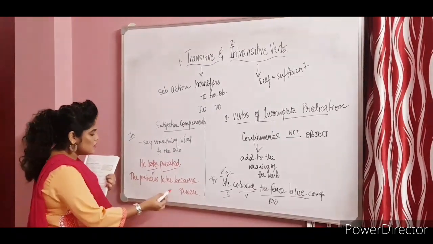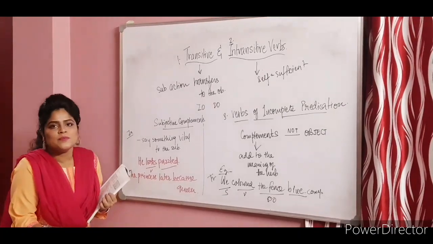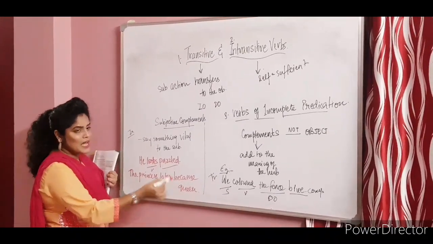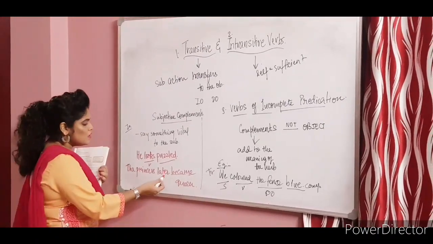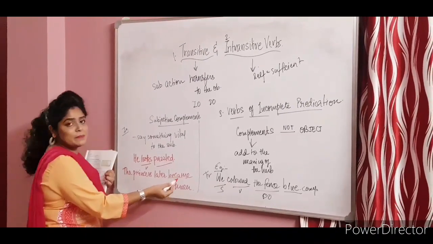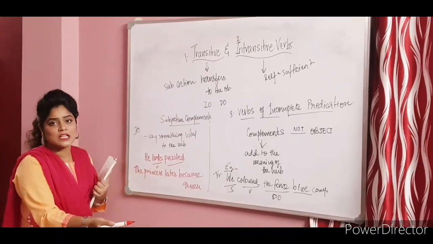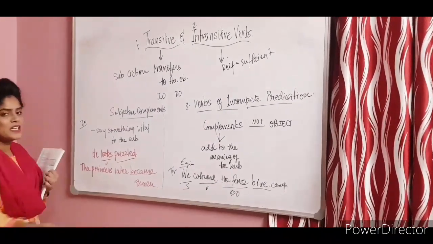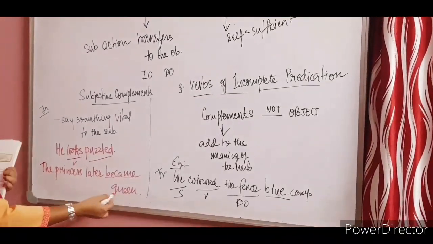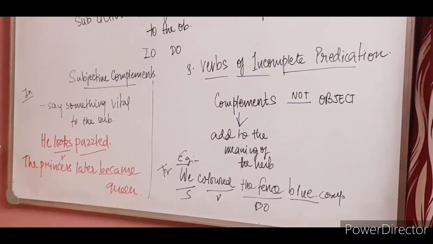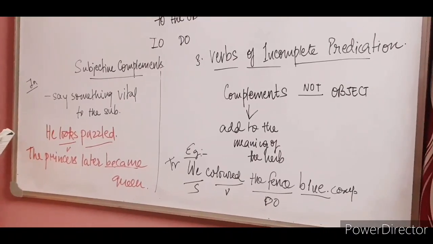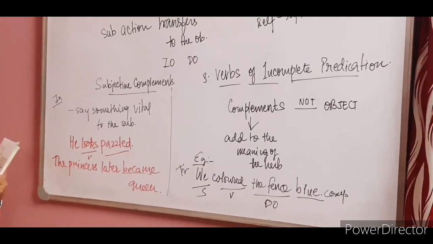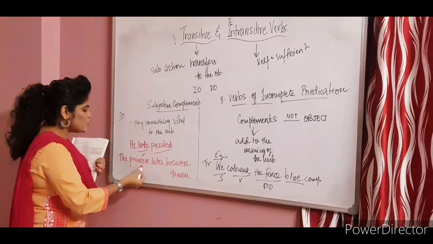But here puzzled is not an object. Here though queen is a noun, but it does not act as an object because the verb became is not being transferred to the object. Okay, so it is not getting affected. It's just a new word that has come over. It's a noun that is being just used. It is just stating something. It's not getting affected. So that is why they are always related to the subject, the